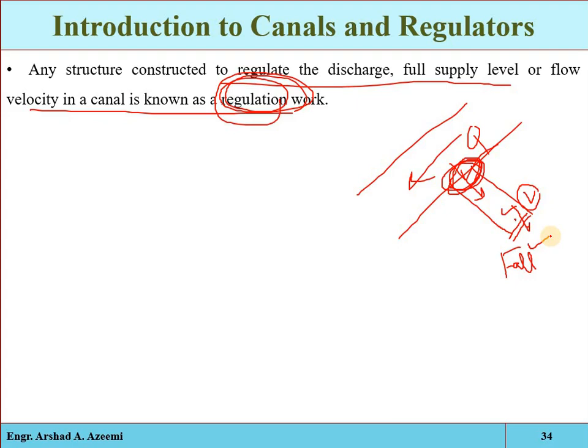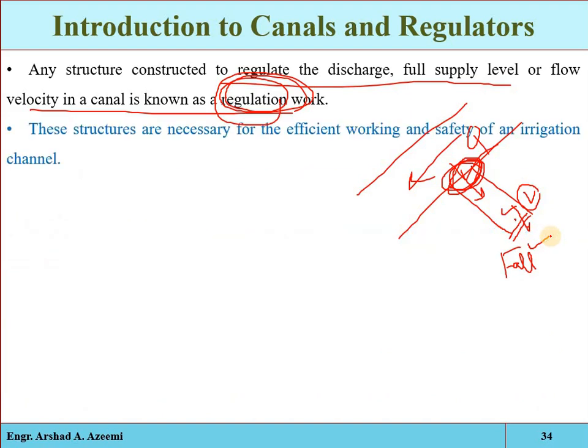Any structure which is constructed to regulate, to control the hydraulic properties of the flowing water in the irrigation canal is called a regulator. These are the structures which are necessary for efficient working and safety of an irrigation channel. If the flow characteristics are disturbed, meaning the discharge or velocity is changed or other turbulences are created in the flowing water, the efficiency of the system will be affected. So to keep the efficiency of the system and supply the water effectively and efficiently, we will have to construct different regulator structures.